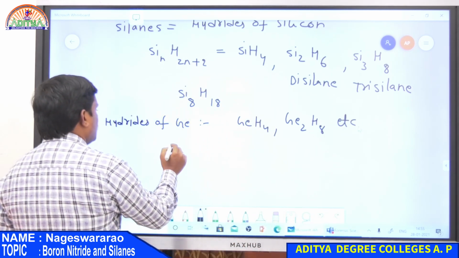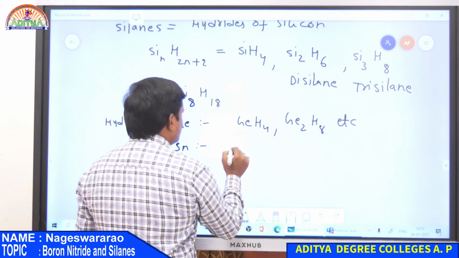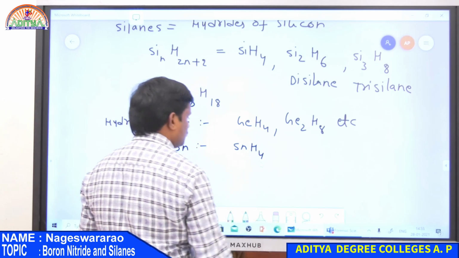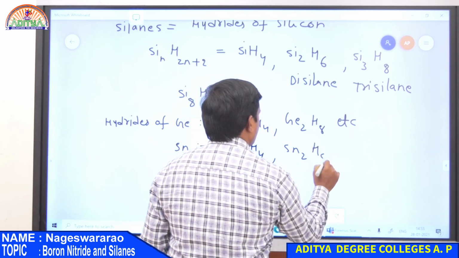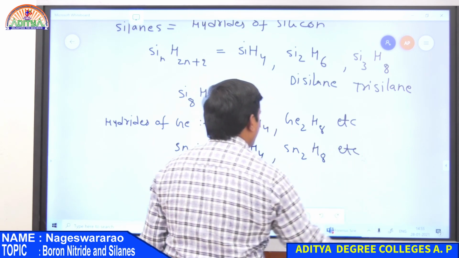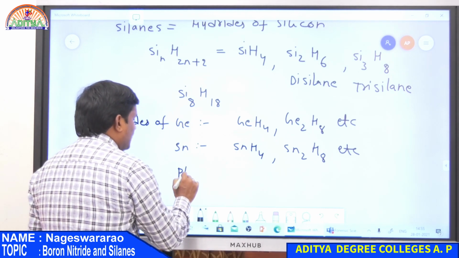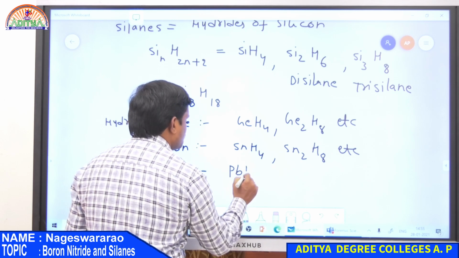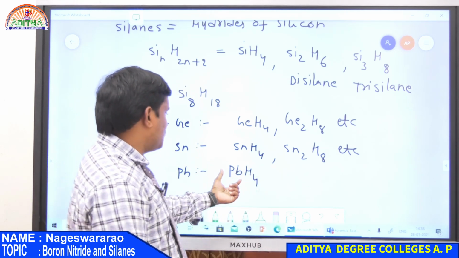And next, hydrides of tin. Tin has the general formula SnH4 and also Sn2H6, etc. These are the hydrides of tin. And finally lead. Lead forms only one hydride, that is PbH4.